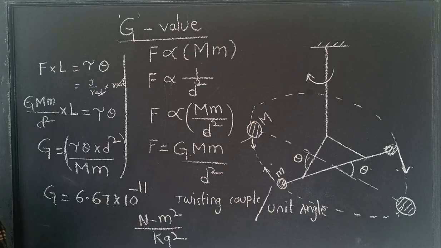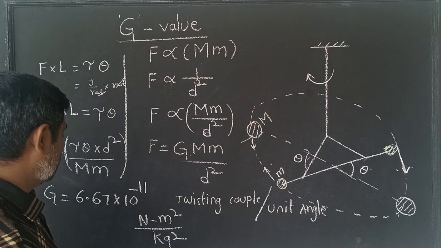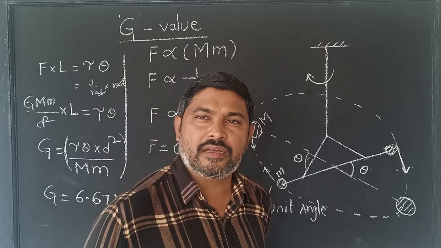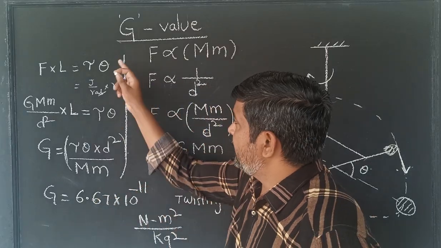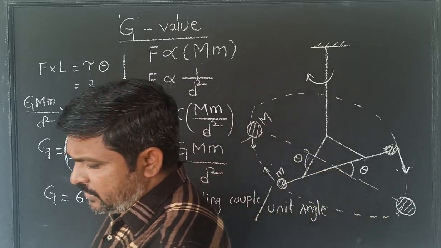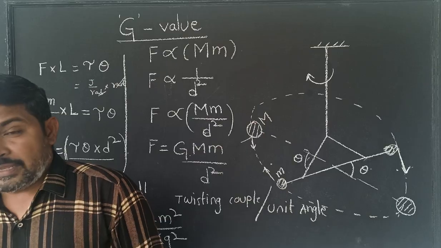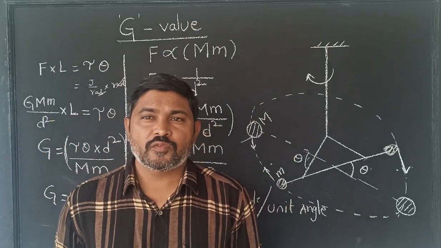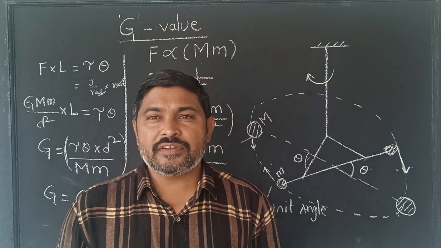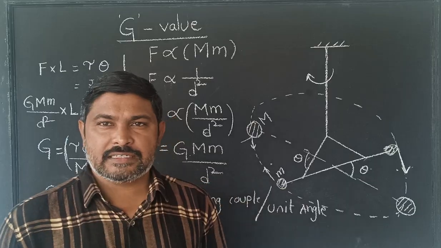This is the SI unit of the universal gravitational constant value, which is used in Newton's law of gravitation. After that G value determination, it was able to find the mass of the earth. How the mass of earth was found, we will see in the next video.